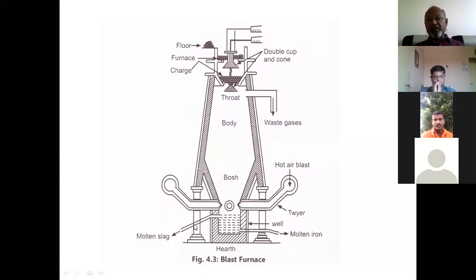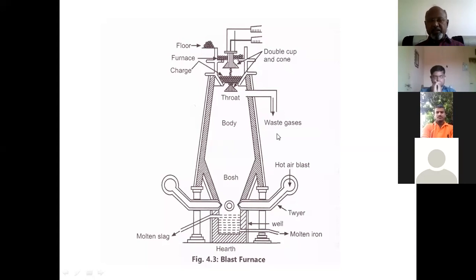So due to the difference in the densities of molten metal and slag, we can easily separate the slag from the molten metal. The two openings contained by this blast furnace are known as the well of the furnace, just like the well that we have. This well has these two openings also.